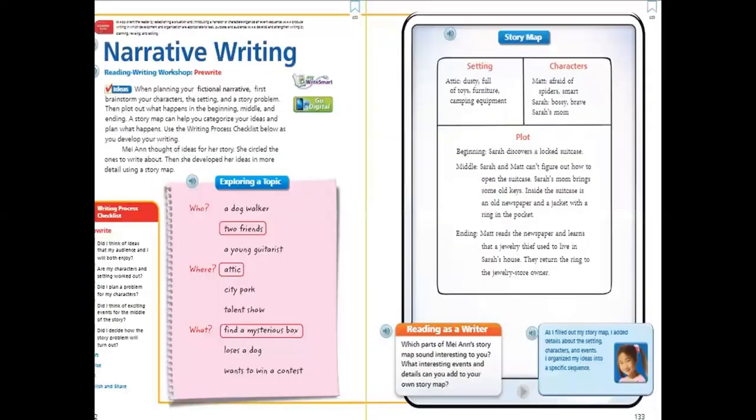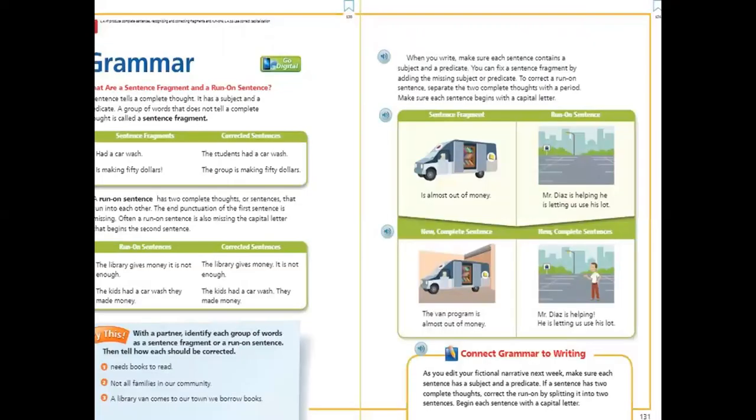Now let's start with grammar. Here we are going to talk about fragments and run-on sentences. Sentences tell a complete thought. For example, I go to school. This is a complete thought.